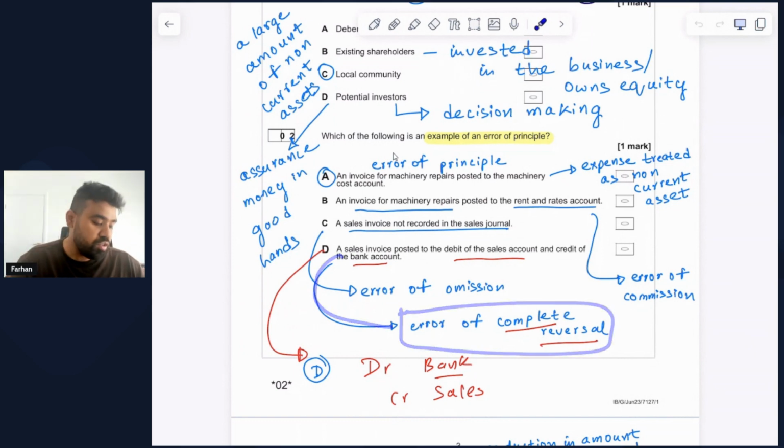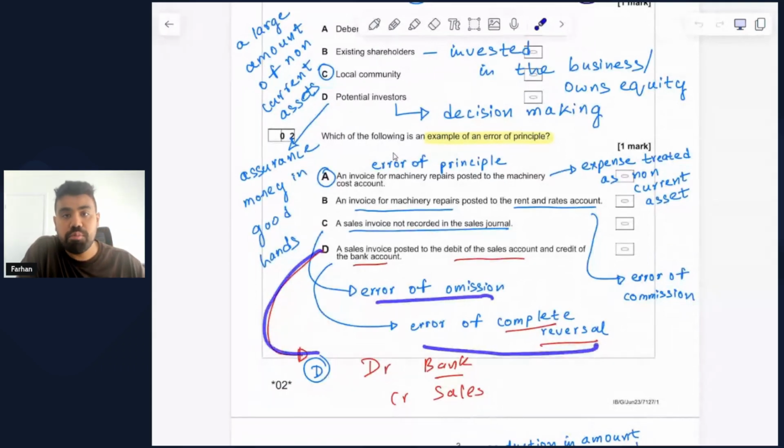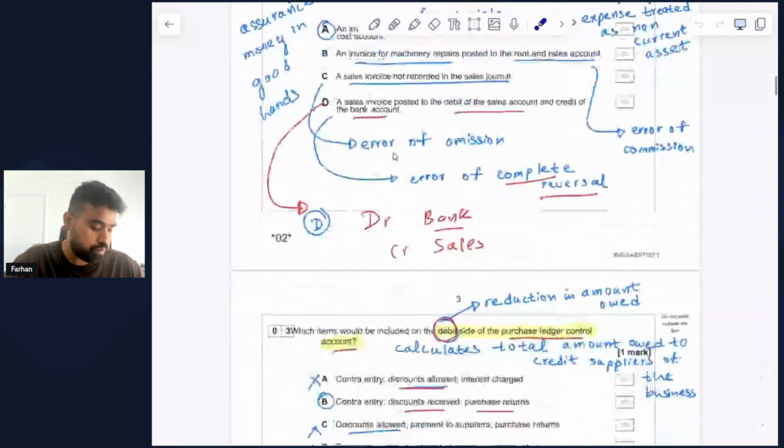So the correct option to select for question number 2 would be option number D, which is an error of complete reversal. Option number A is what we have justified as an error of principle, option number B as an error of commission, and option number C as an error of omission. So let's move on to question number 3 now.